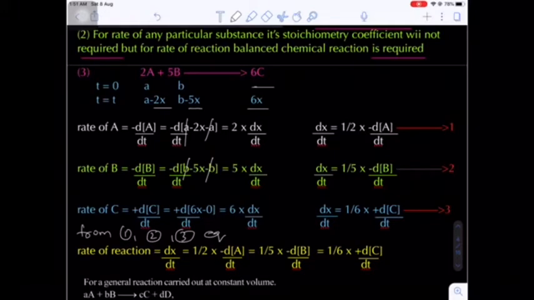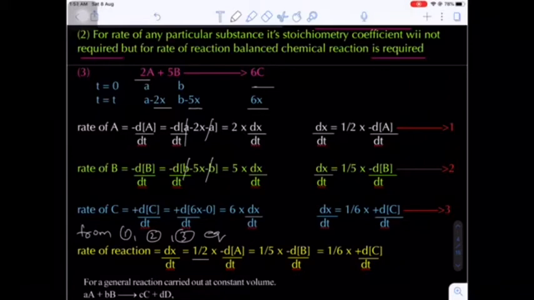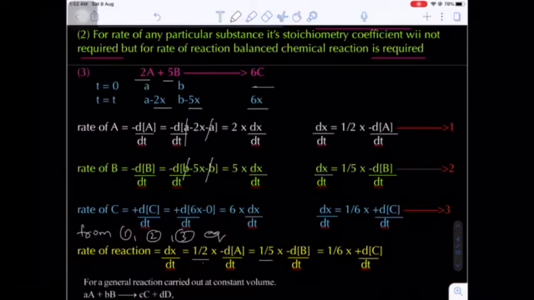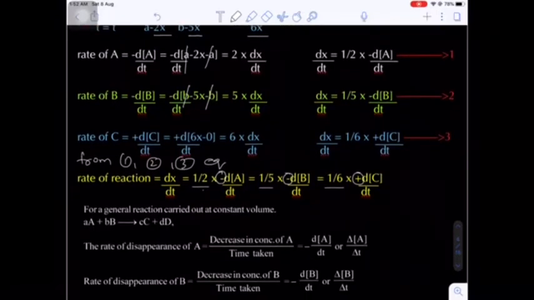Whatever the stoichiometry is, that will be present in the denominator. If you see, the stoichiometric coefficient is 2, so I am writing 1 by 2 into minus dA by dt. Here the stoichiometric coefficient is 5, so I am writing divided by 5, that is 1 by 5 into minus dB by dt. Here the stoichiometric coefficient is 6, so that's why I am writing 1 by 6 into dC by dt. Here the negative sign corresponds to reactant concentration decreasing and the positive sign corresponds to product concentration increasing.